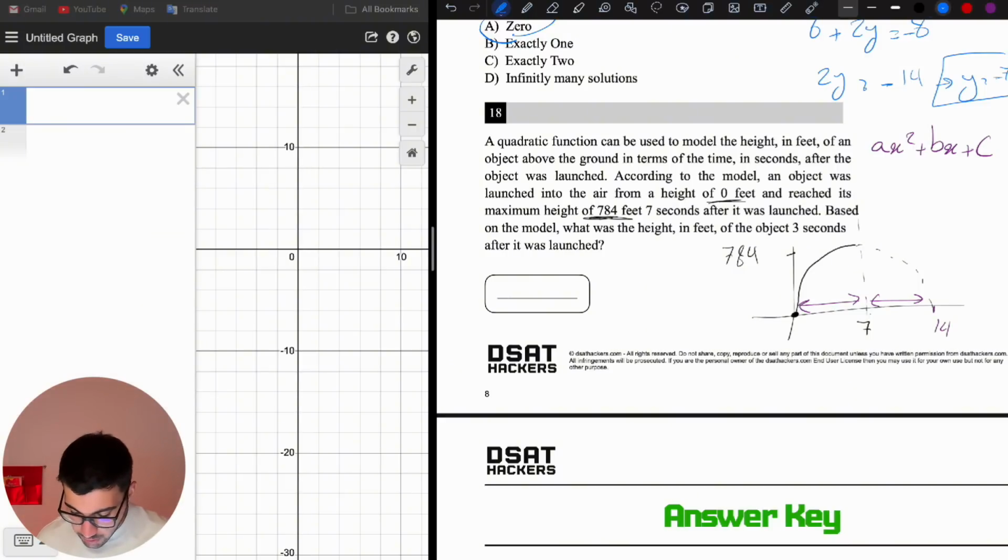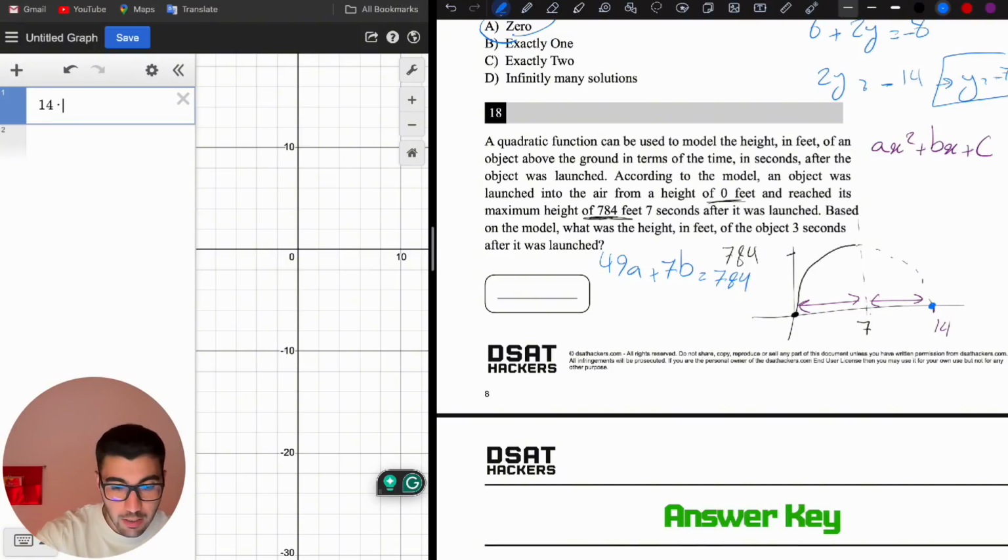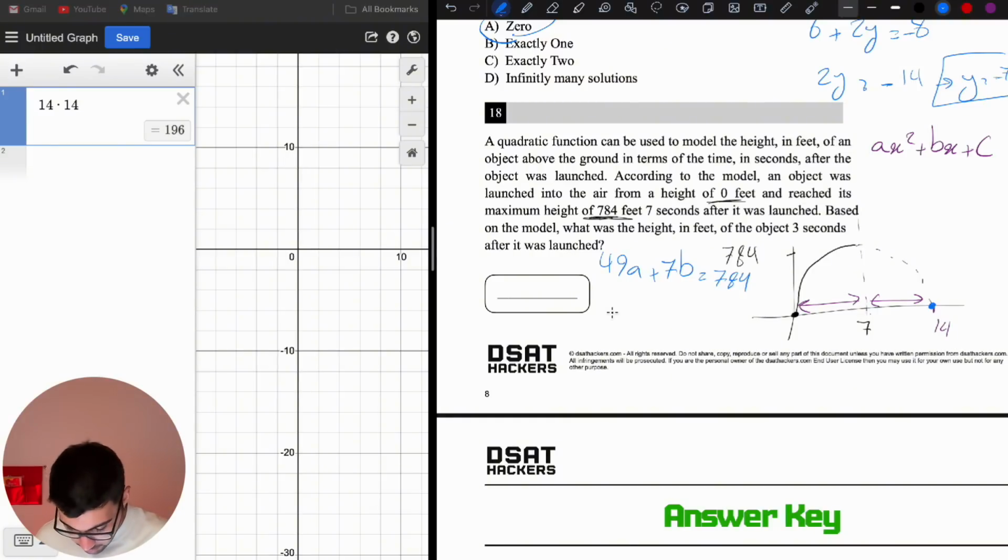And let's plug in one of these points. One of the points that we can plug in is the vertex, which is 7 and 784. So when we plug in 7, it's going to be 49a plus 7b equals 784. And another point that we can plug in is 14, 0. When we plug 14 in for x, we should get 0. So 14 squared, 14 times 14, is 196. 196a plus 14b should be equal to 0.